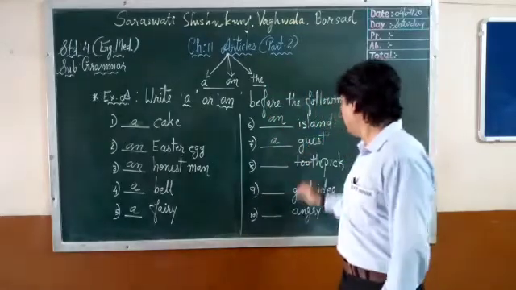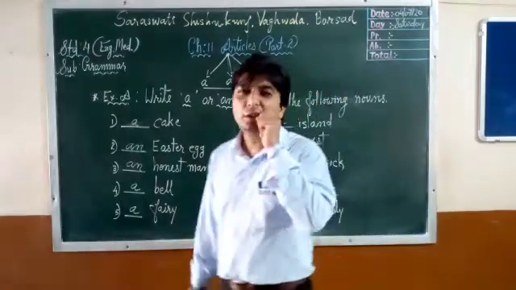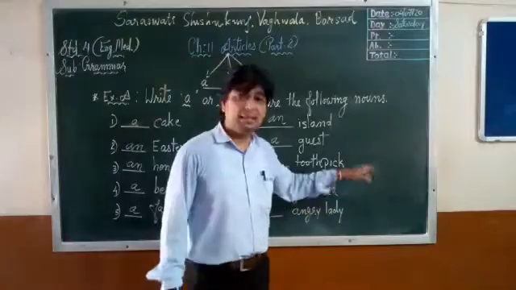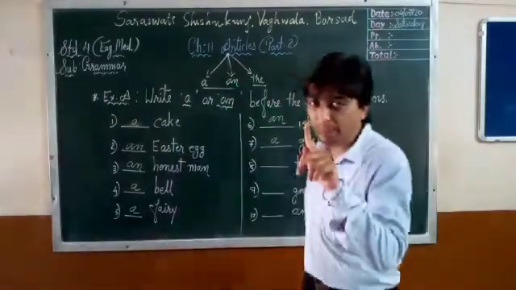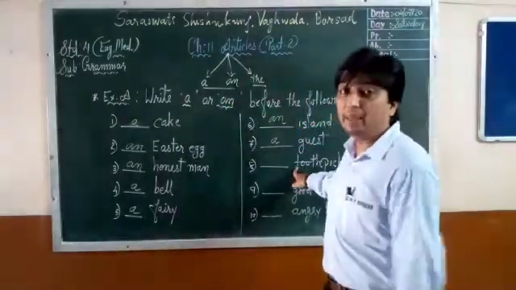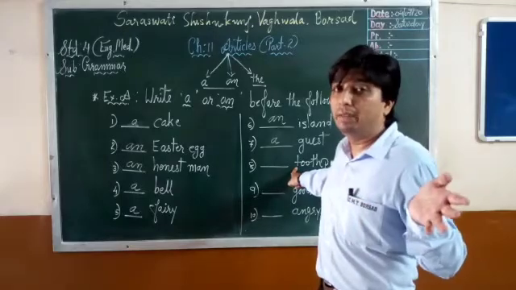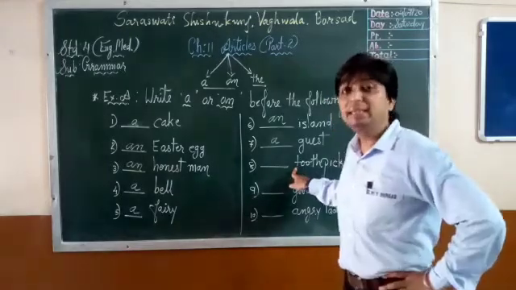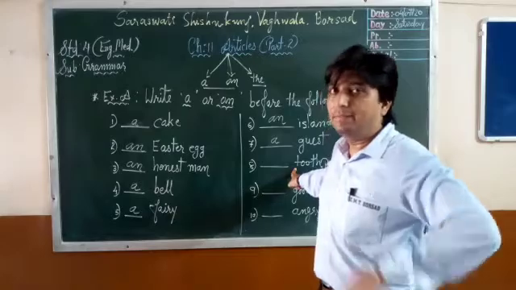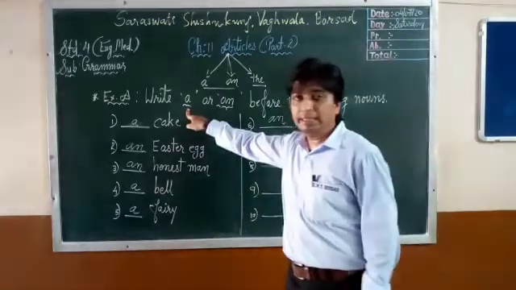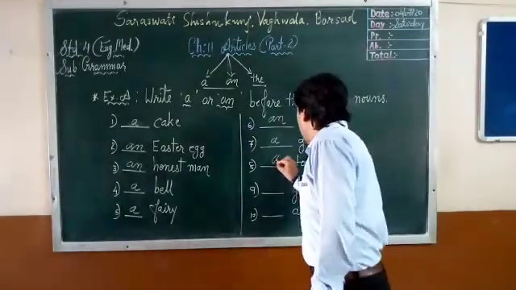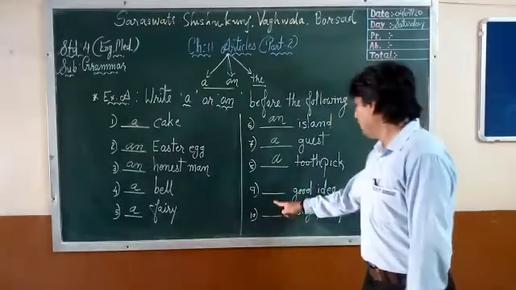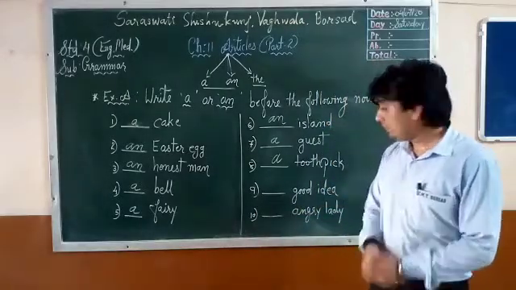A guest. Toothpick. Now there is no S. That is singular. Toothpick. One pick. Now what is the first letter? Consonant or vowel? T. That is a consonant. So if there is a consonant, the article A you will use. A toothpick.